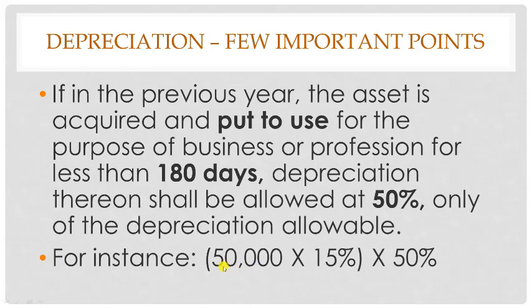So what we have to do is take that 50,000 value of the asset, compute 15% depreciation rate, but we should not stop here. We should also go for 50% of whatever product we get here, right? So 50,000 into 15% is 7,500. Then we have to go for 50% of 7,500, that is 3,750. Why do we do this? Because the assets are used for less than 180 days. Once again, let me remind you, the date of putting the assets to use carries weightage.